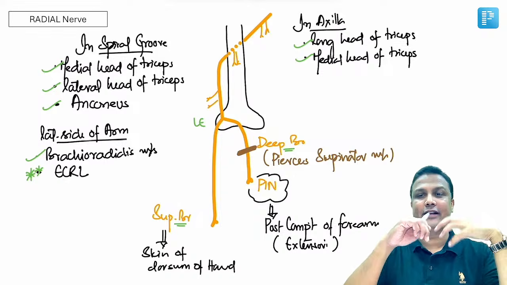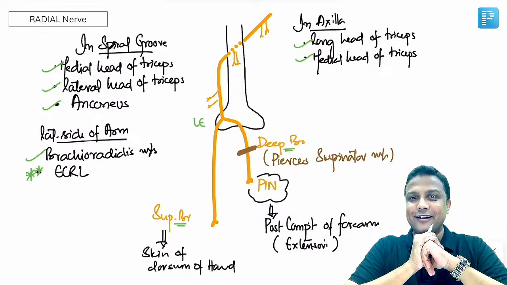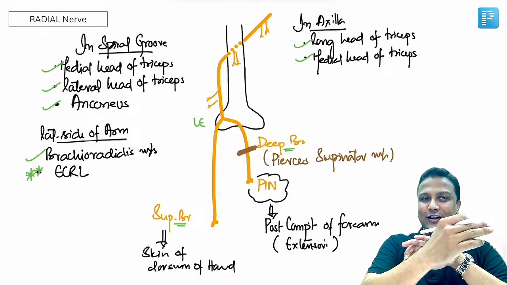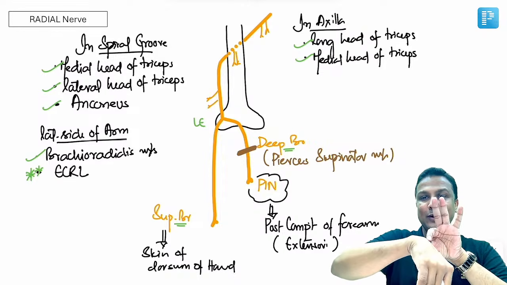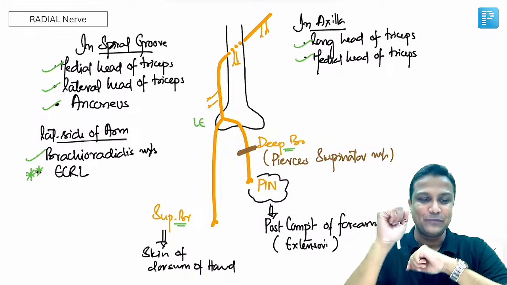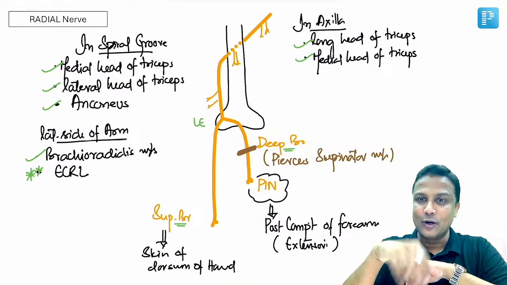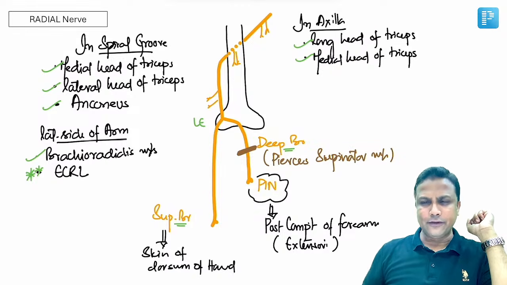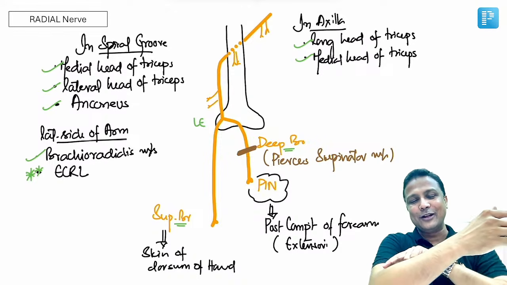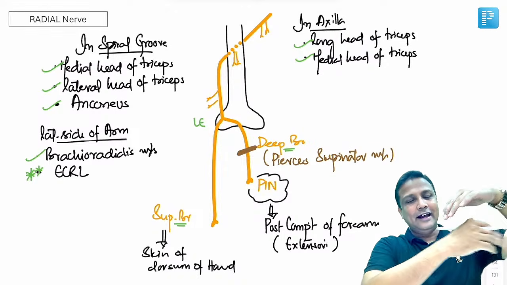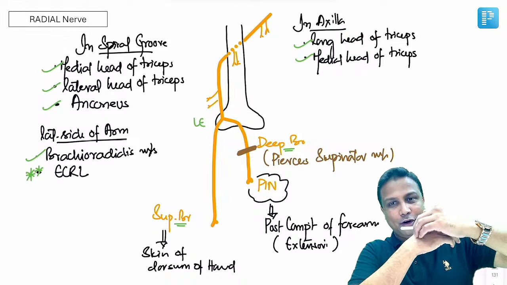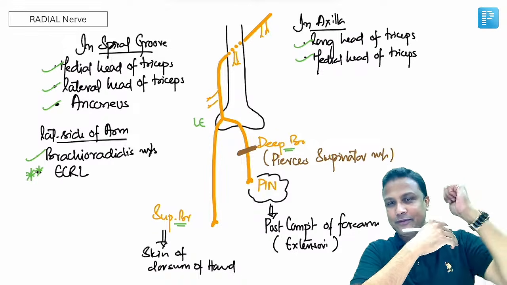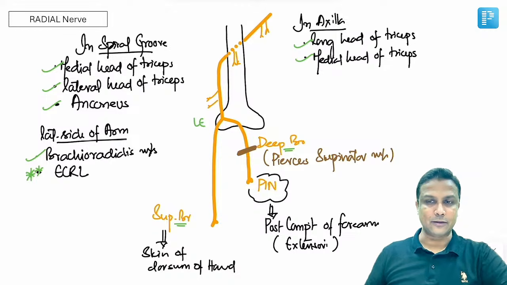Very much important, sir, ECRL. Why? Because ECRL is extensor carpi radialis longus. If this muscle is gone, you're not able to extend the wrist, wrist drop will happen. So there you are going to decide whether there will be a wrist drop or not. Is it okay? That is ECRL. Then it is dividing into the superficial branch. It is understood from the name itself. It is going superficial like this, and supplying the skin on the dorsum of the hand. Skin on the dorsum of the hand here is supplied by the radial nerve, superficial branch.